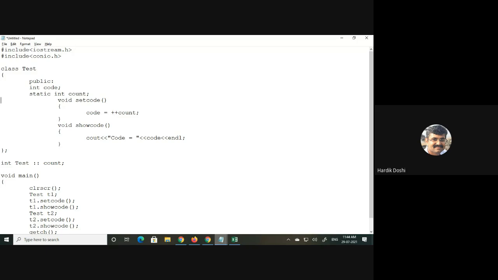If you remember the concept of public, then I could write something similar to this over here: P1.code = 5. Can I write like this? Public and private. Yes, it is public. Can I access it outside the class? Yes. But what about count now? Code I can access. How can I access count? How can I access count?